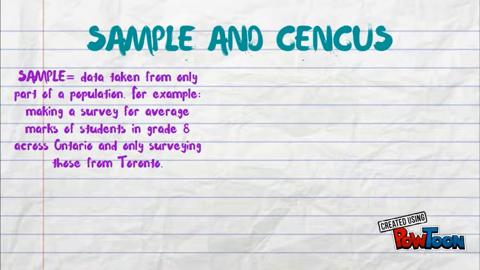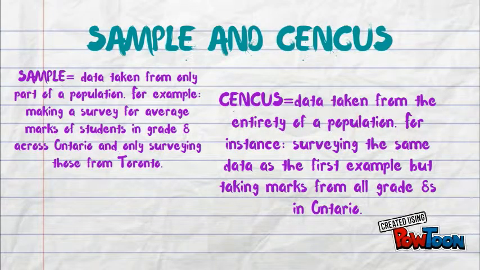Sample and census. Sample is data taken from only part of a population. For example, making a survey for average marks of students in grade 8 across Ontario and only surveying those from Toronto. Census is data taken from the entirety of the population. For instance, surveying the same data as the first example, but taking marks from all grade 8s in Ontario.